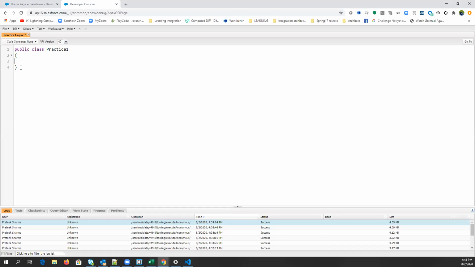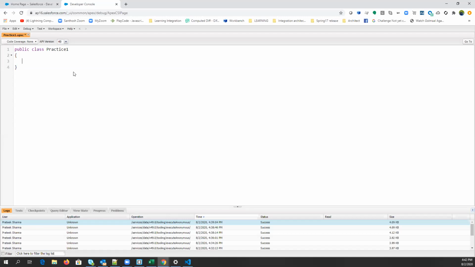So the user will be able to access the complete data that we have in the table. Clear, guys? Yes. So sharing settings will not be applied directly by default. There is a way to apply those things, but by default, it runs in a system context. That's why we also use the with sharing and without sharing keywords. We will discuss them later on, right? For now, just think that if you use this syntax, it means it will run in a system context. Clear, guys?